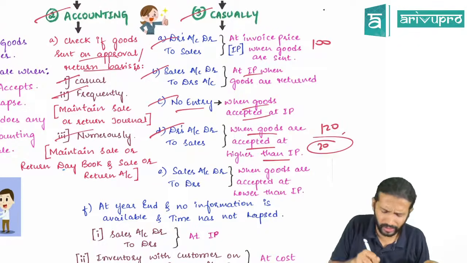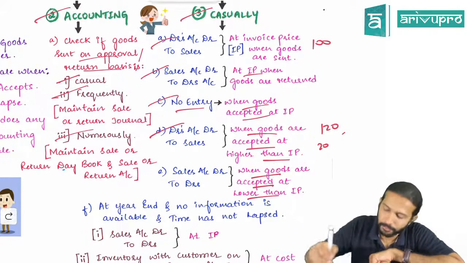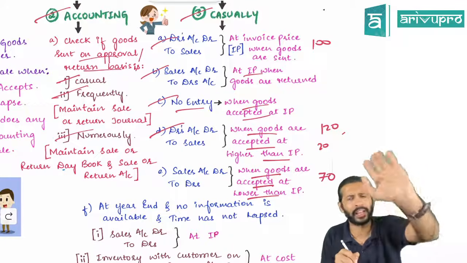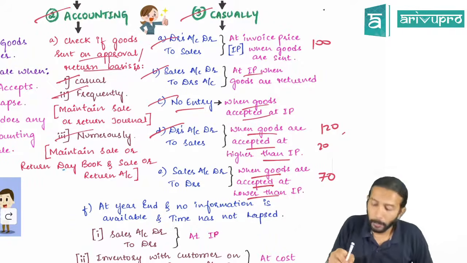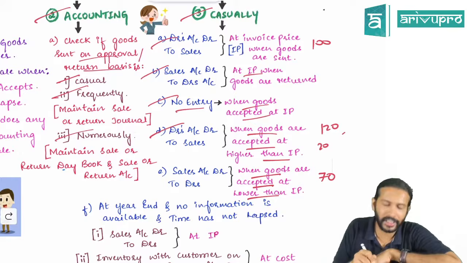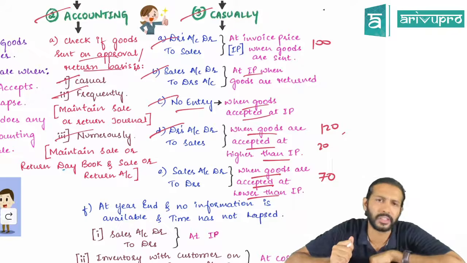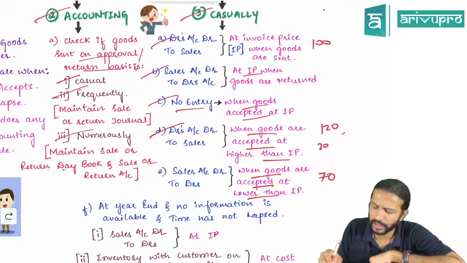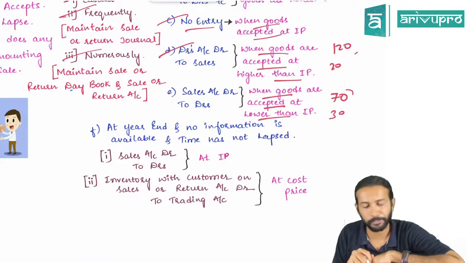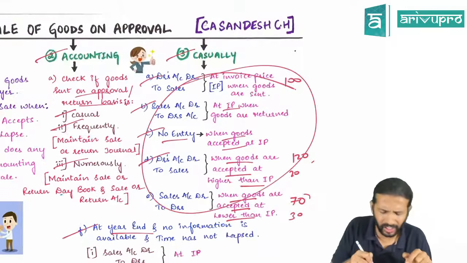This is little unrealistic, but there is a high chance that he may accept the product at lower than invoice price. Like invoice price is 100. Let's say customer accepted it at 70. He told I will buy it, but only at 70. But I have booked the sales for 100 rupees. That means I should have booked it for 70, but I have booked it for 100. That means 30 excess I have booked. So you need to pass a reversal entry like sales account debit to debtors for this differential amount of 30 rupees in this particular example. Now, if you are following casual approach, you can do this entry under other months.